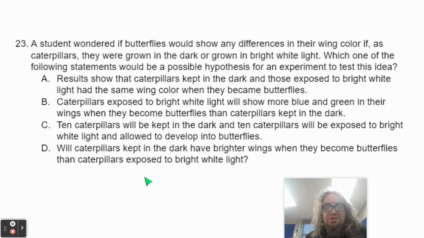B, caterpillars exposed to bright white light will show more blue and green in their wings when they become butterflies than caterpillars kept in the dark. C, 10 caterpillars will be kept in the dark and 10 caterpillars will be exposed to bright white light and allowed to develop into butterflies. D, will caterpillars kept in the dark have brighter wings when they become butterflies than caterpillars exposed to bright white light?